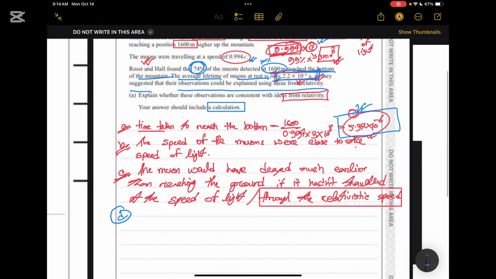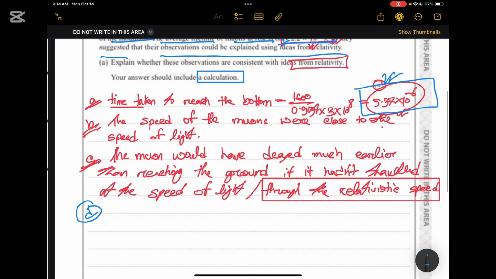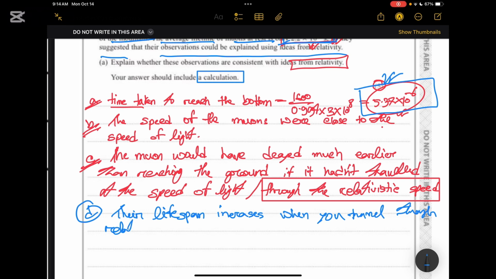So we can also mention that their lifespan increases when you travel at relativistic speed.